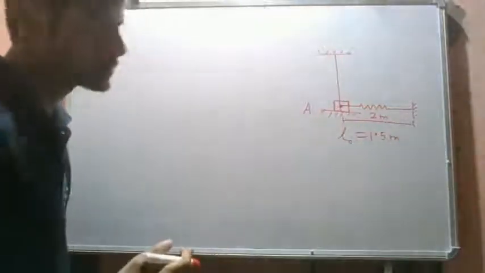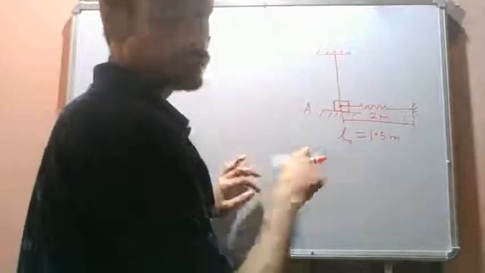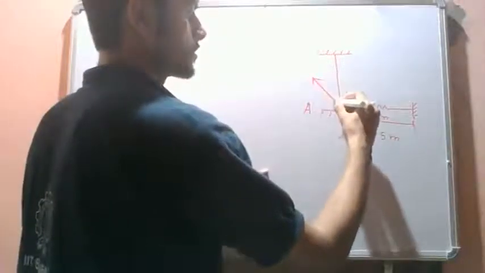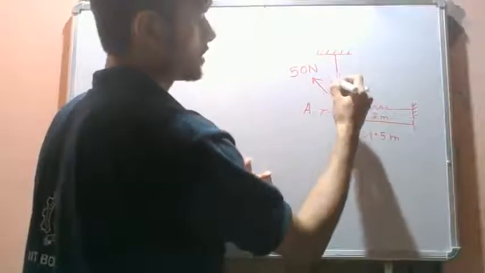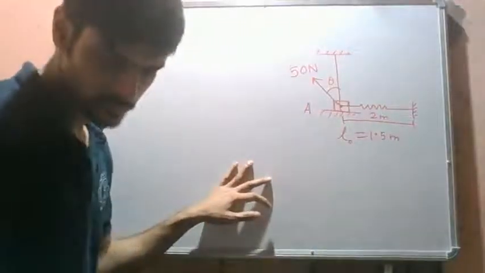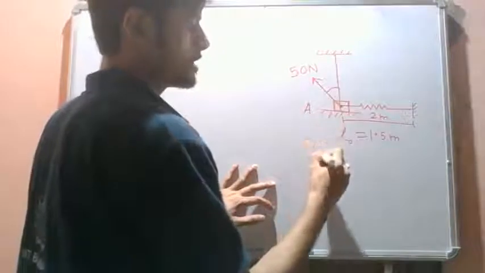Okay, so an external force acts like this. An external force of 50 Newton is acting like this at an angle, let's say theta. So this theta is given as 30 degree.